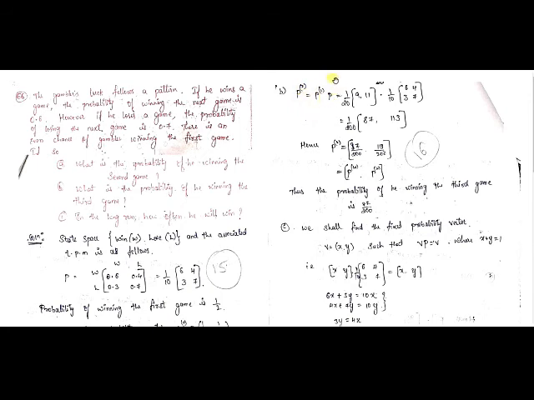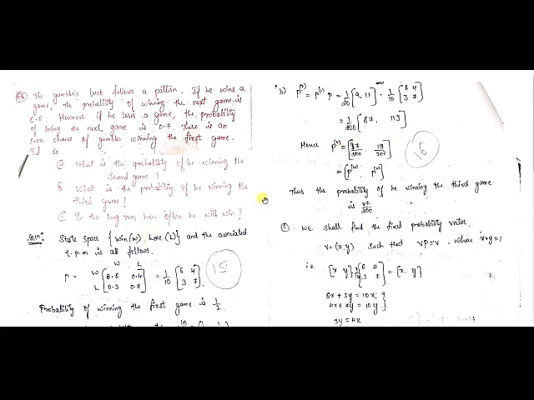p1 is the previous probability vector, the second one, which resembles the second game, into the transition matrix p. So here it is 1 by 20 into the row matrix 9, 11, and here is the transition matrix we constructed from the problem. 1 by 20 into 1 by 10 is 1 by 200, and it will give you 87, 113. This is the row matrix again. You know the matrix multiplication, right? So you will get 87 and 113.